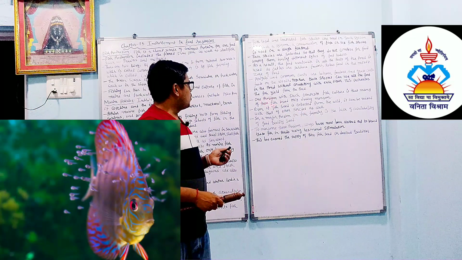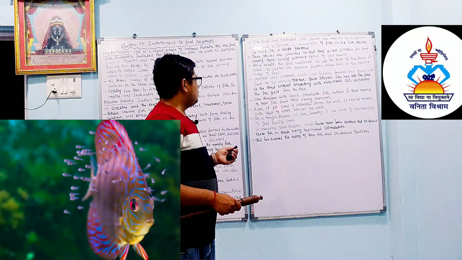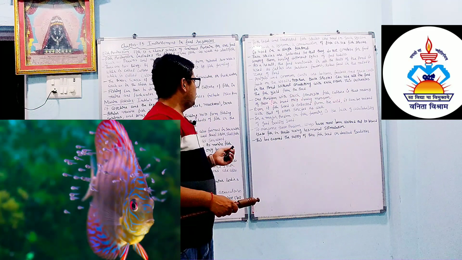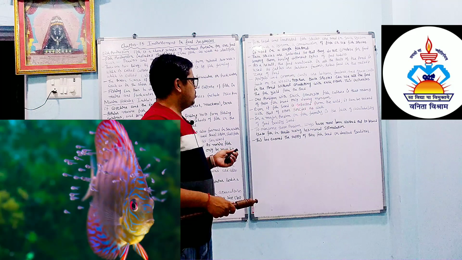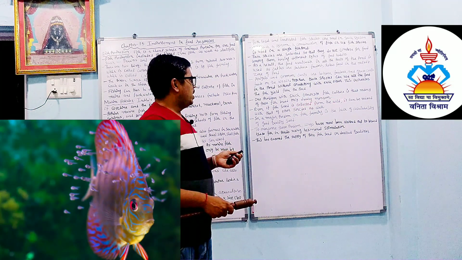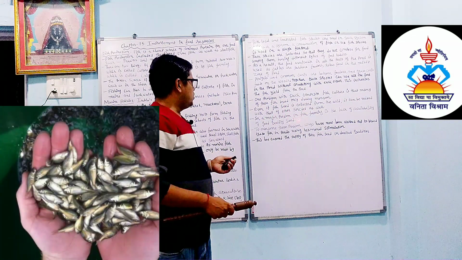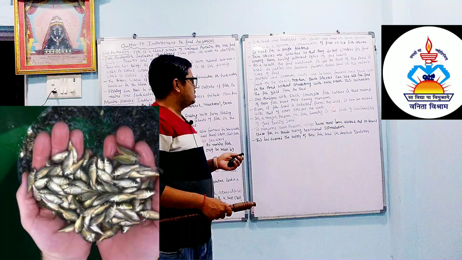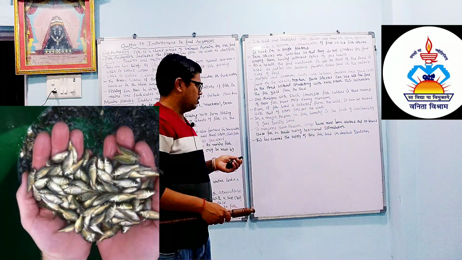So one problem with such a composite fish culture is that many of these fish breed only during the monsoon season. Even if fish seed, meaning young fish, is collected from the wild, it can be mixed with that of other species as well. So a major problem in fish farming is the lack of availability of good quality seed. Here, good quality seed is very important.